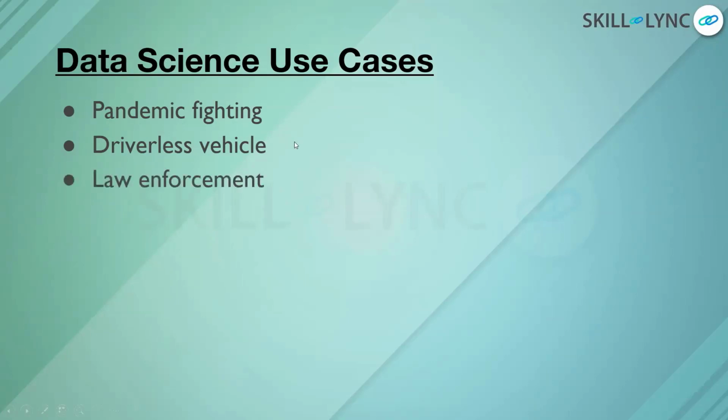Law enforcement. I studied a case study in Belgium. The police use data science to predict the cases, or the places where they need to increase their manpower. They make that prediction using data and analysis, because they want to stop crimes, and for stopping crimes they are using data science. This is law enforcement.